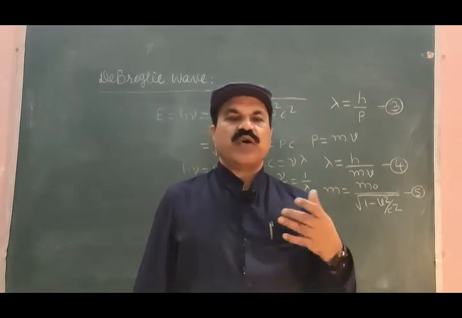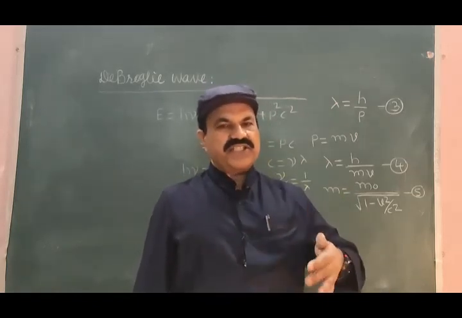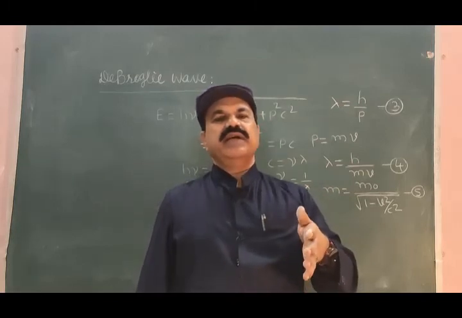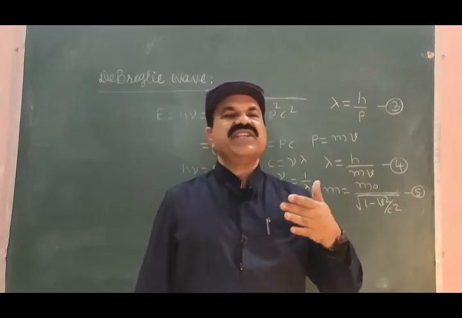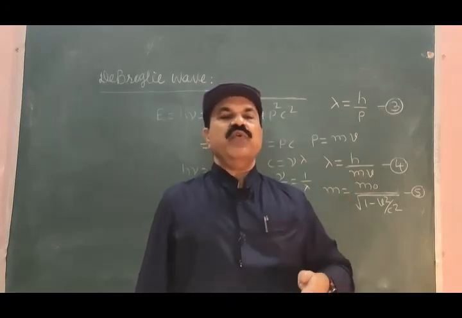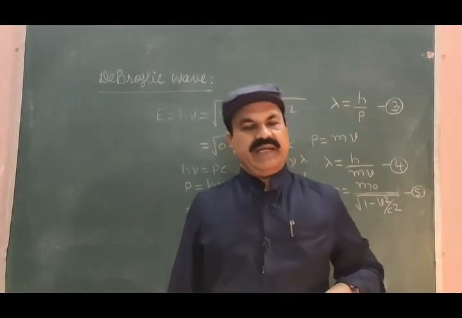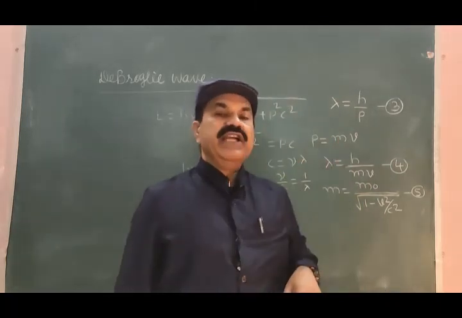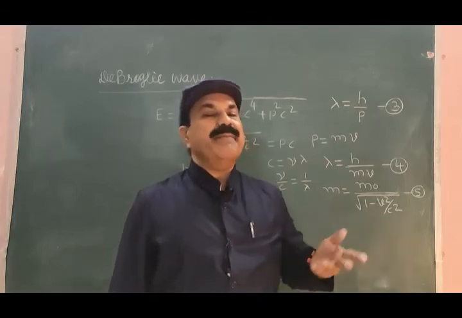Before going to talk about these experiments, we are interested first in studying what is the behavior and what is the nature of the wave associated with a moving body or with a moving particle. This is about the de Broglie waves, which are the matter waves.